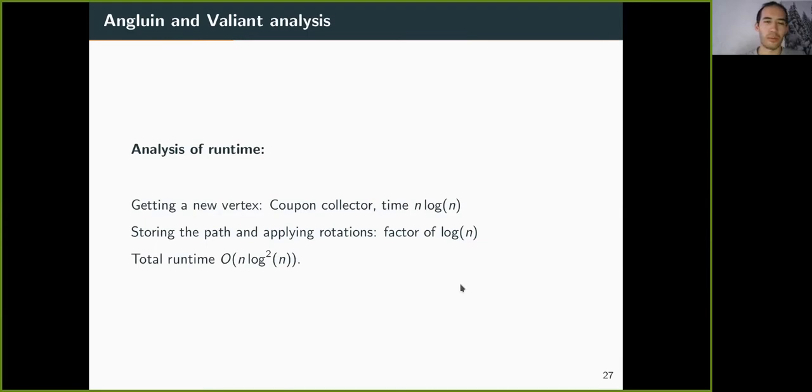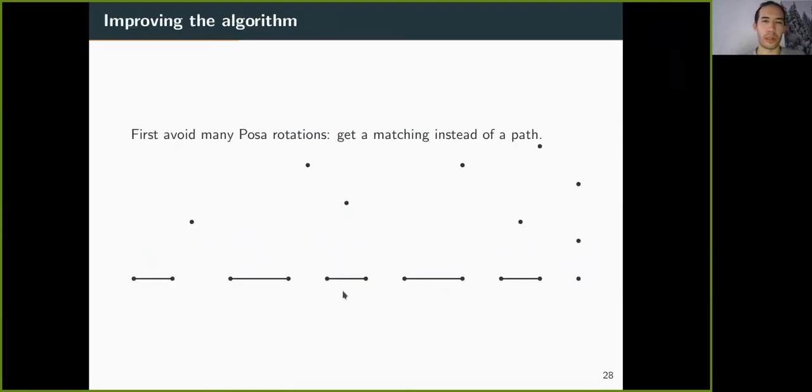All right, so we would like to improve upon this, and the first step we do is to avoid pulsar rotations, and we do this by, instead of trying to build a Hamilton path, we first try to build a perfect matching. And the advantage of a perfect matching is that any change is only made locally. So if a vertex finds a neighbor which is already in the matching, we can replace the edge with the matching edge, and then continue from the newly unmatched vertex. This way, all changes are made locally, and we don't actually have to store in the database any updates in the rest of the matching.